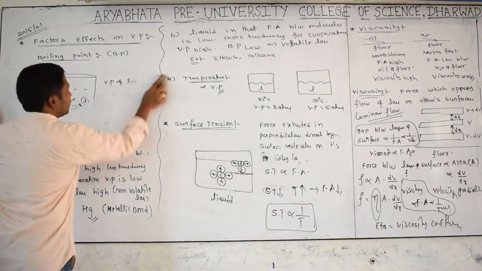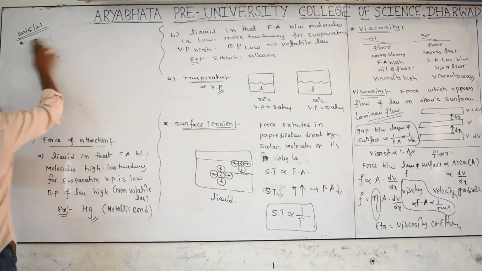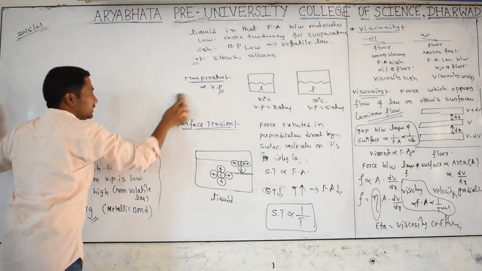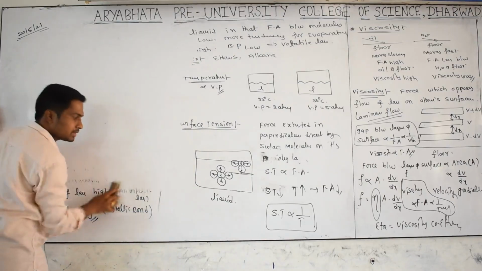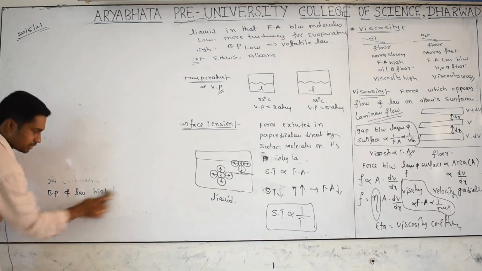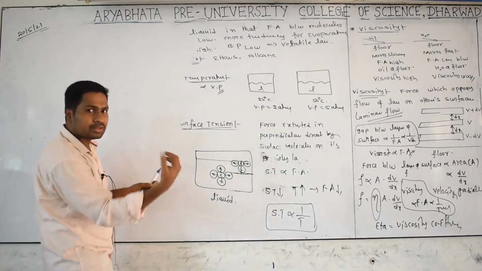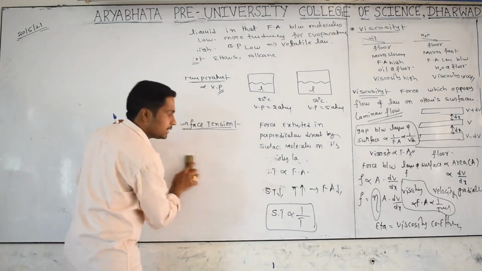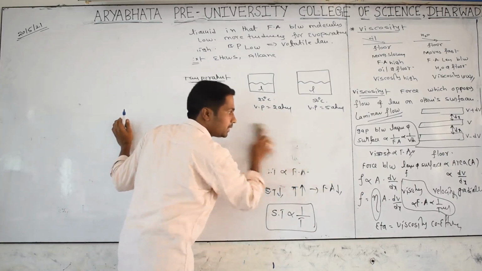Now we are going to discuss the meaning of surface tension. If you take any liquid, imagine a surface molecule. The surface molecule has some unbalanced force of attraction, meaning that molecule is pulled into the liquid by the interior molecules. Then the surface molecule exerts some force in a perpendicular direction on its previous layer.